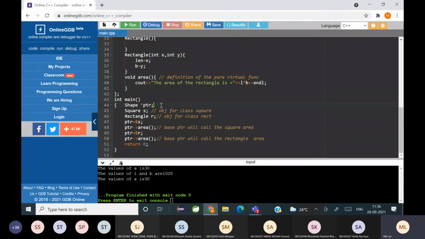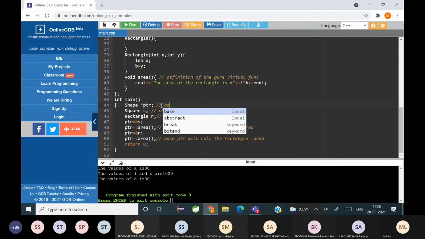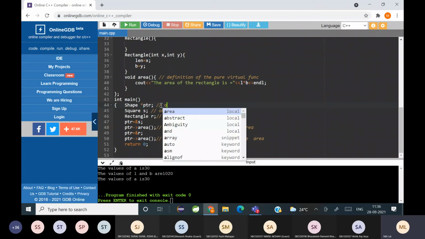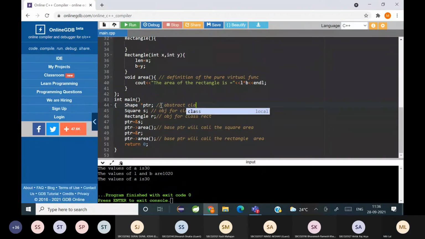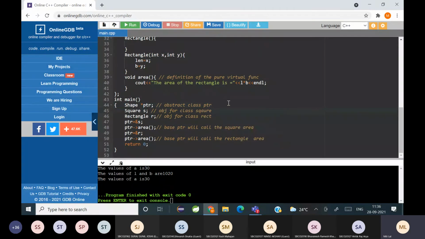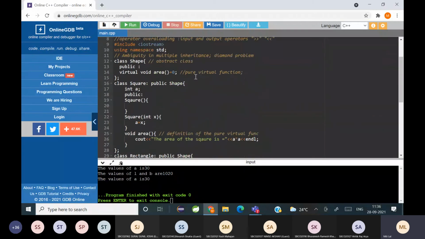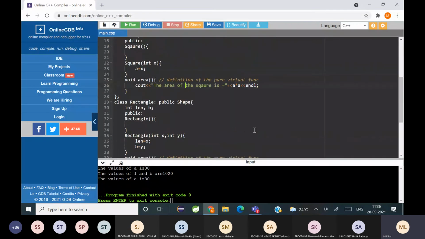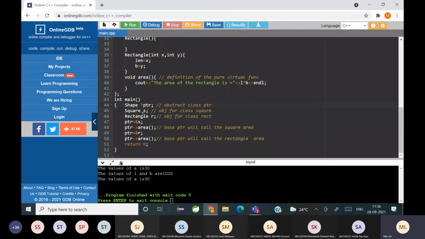Understood? So this is the interface class or the abstract class pointer. Okay, so through the abstract class pointer, you're calling the function area. That means what we declared here is simply a pure virtual function, and its definition will be in the child class. So to access that, you will create a base class pointer, make it get assigned to a specific child class and call that particular area definition. So let's see how it works now.